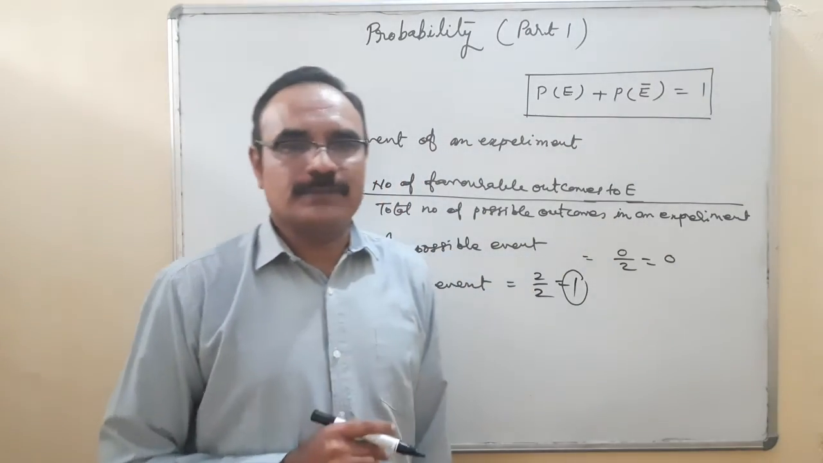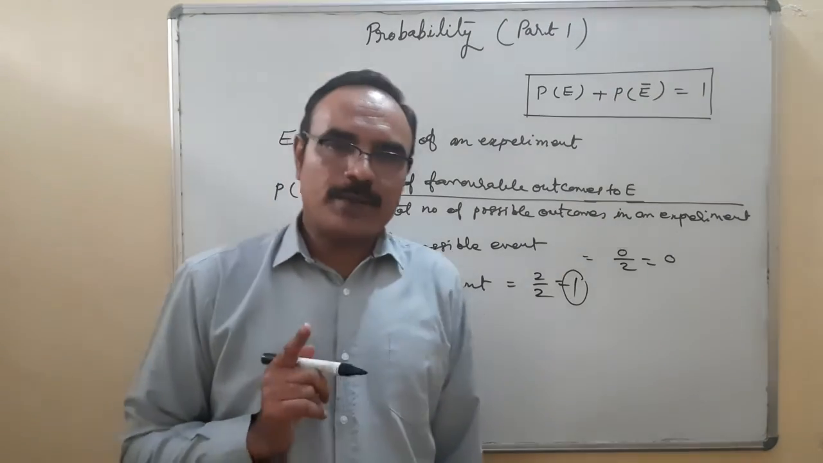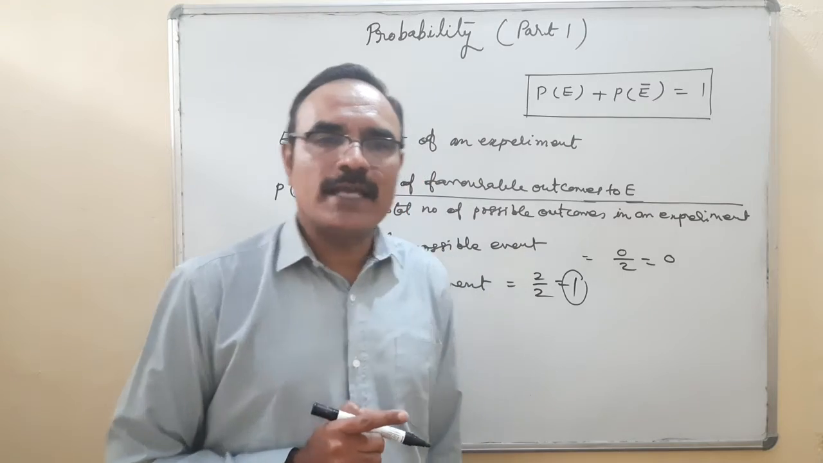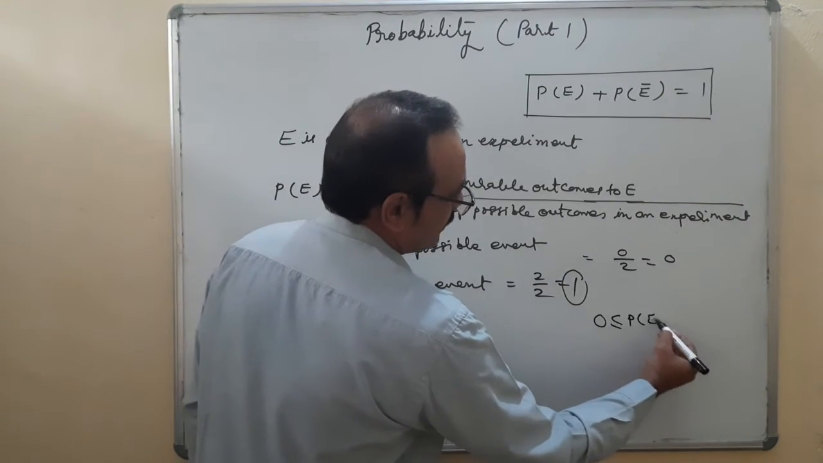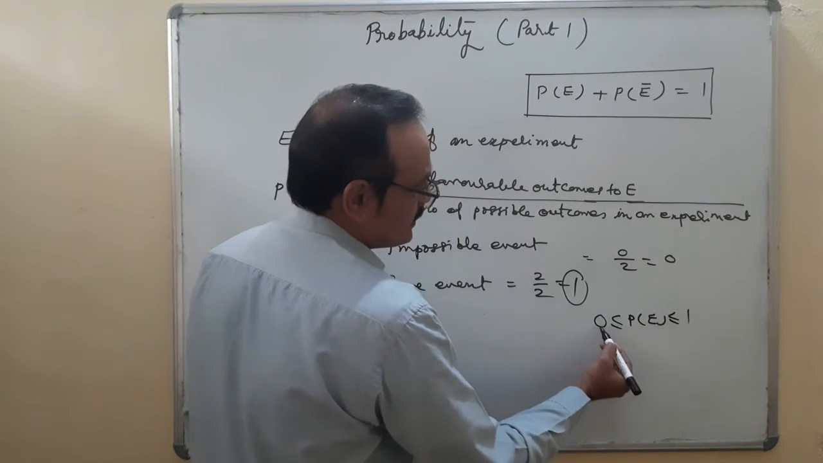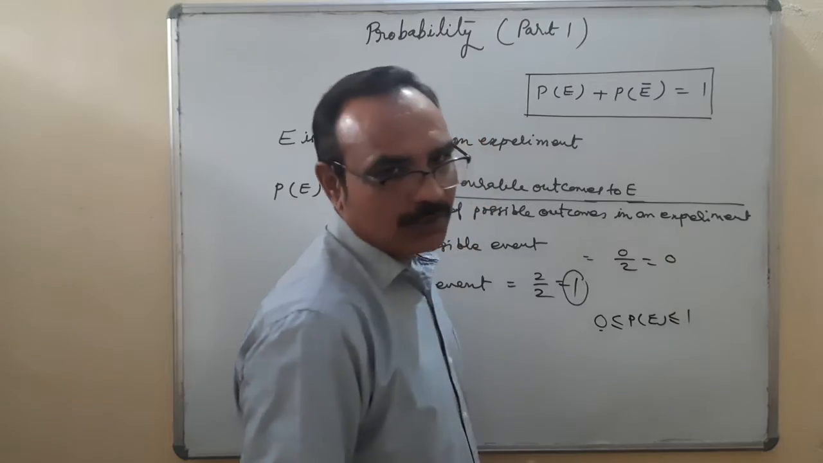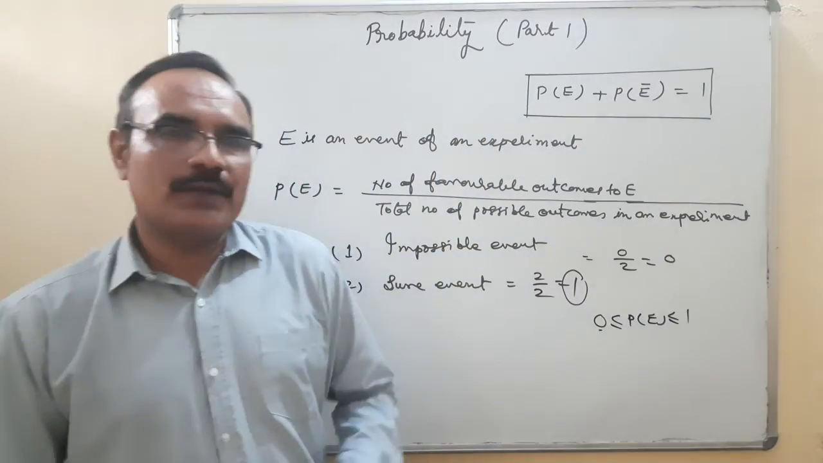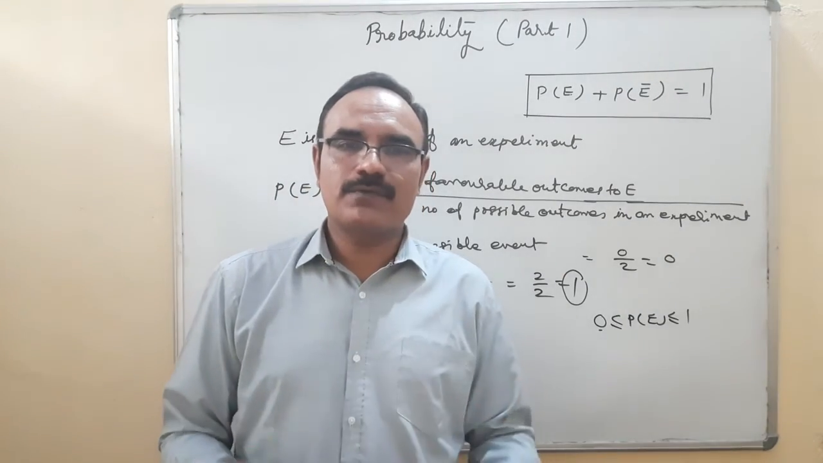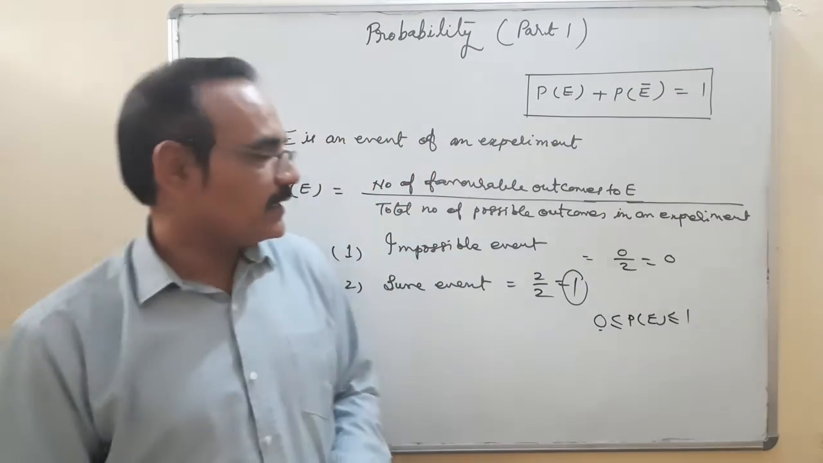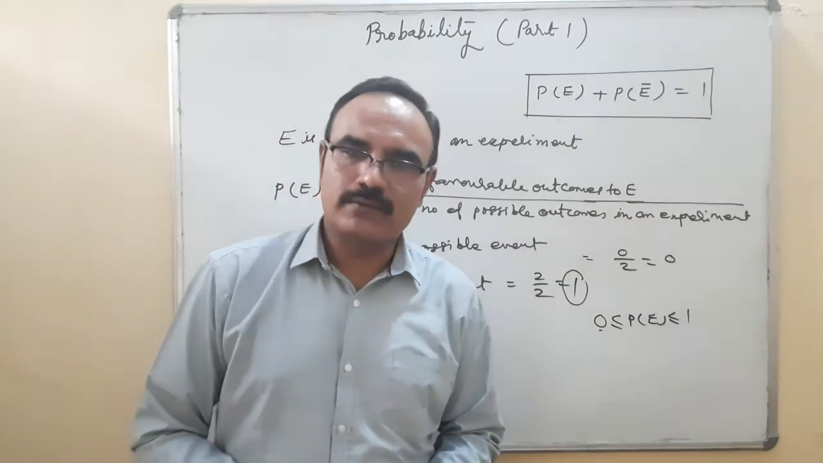Sure to happen. So these are the impossible event and the sure event, and you remember one thing: probability always lies between 0 and 1. 0 is less than or equal to the probability of an event, which is less than or equal to 1. This is the indication of an impossible event, and this of a sure event. Whatever probability we are finding, it comes between 0 and 1. Probability will never be negative. Its answer is always between 0 and 1.